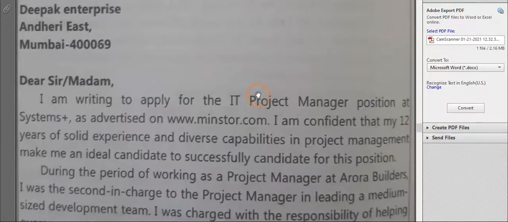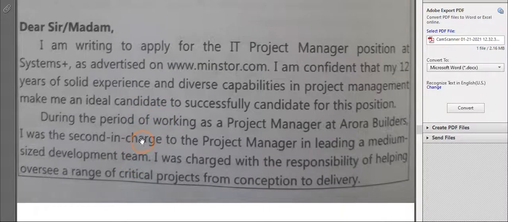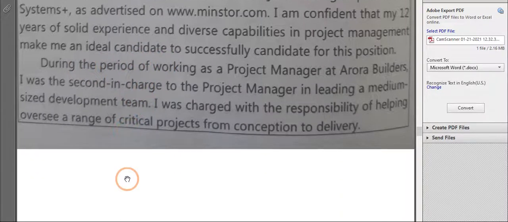And then your application letter. You have to just write the salutation and start. Now here you are not attaching the resume or CV, so everything you have to mention in the application itself. You can write, I am confident that my 12 years of solid experience and diverse capabilities in project management make me an ideal candidate for this position. Then your experience here will come.